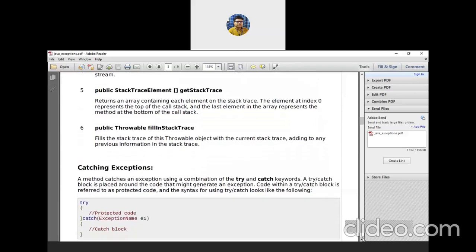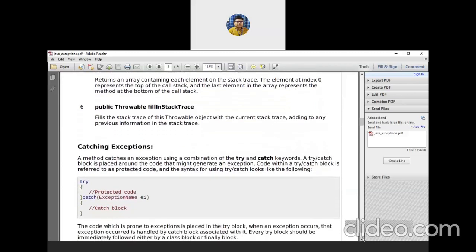So next question: how do we handle our exception? This is the code. We have to use two keywords, one is try, another one is catch. This is our try block.